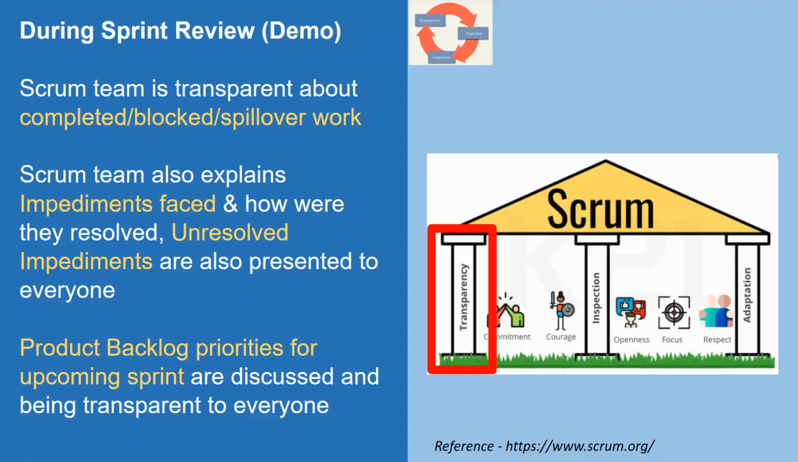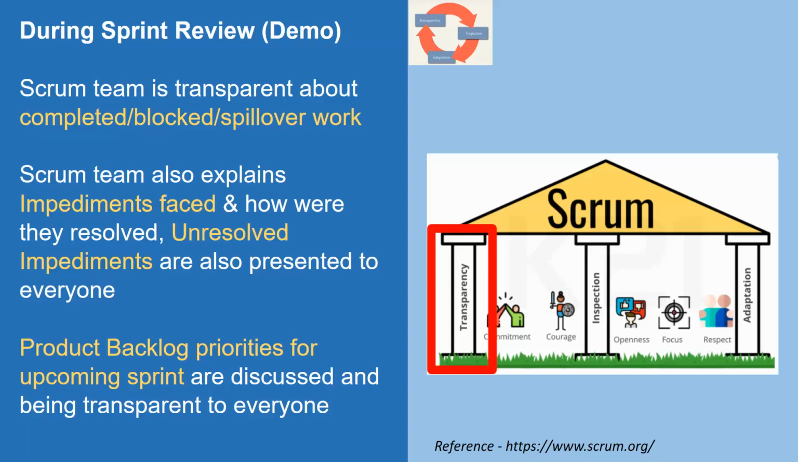And of course, we talk about all the detailed reasons for blockers and spillovers in the sprint demo so that everyone knows what happened. I've talked about unresolved impediments also. We can seek help from anyone who is willing to help. So that is an example of being transparent.